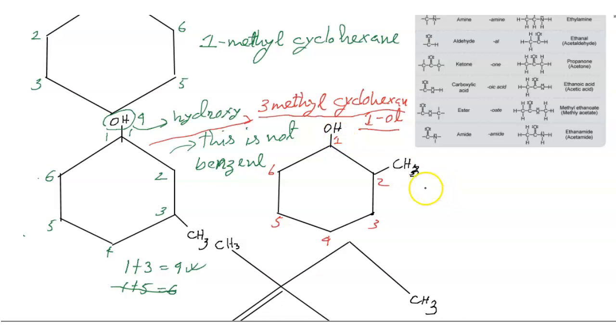So friends, I can write that my first priority is OH, because this is the hydroxy group. So the name is 2-methylcyclohexan-1-ol.